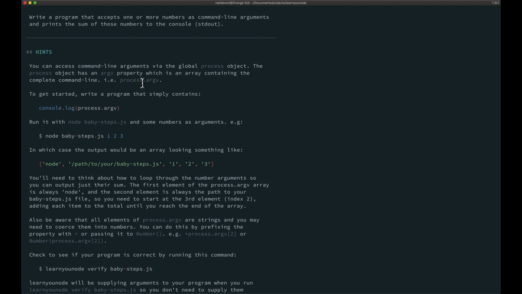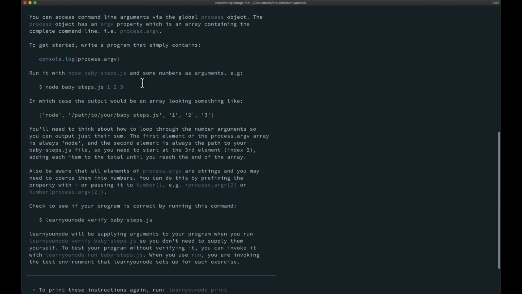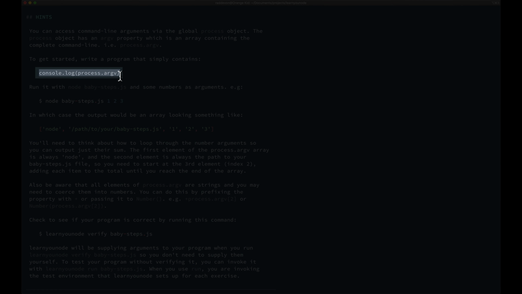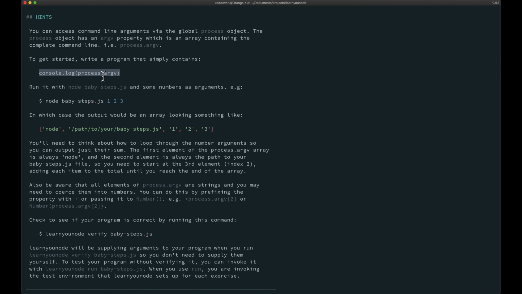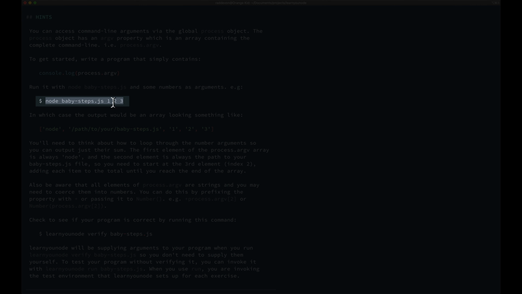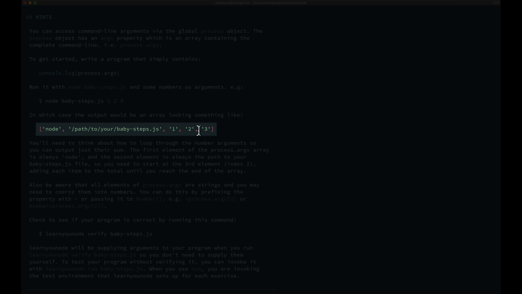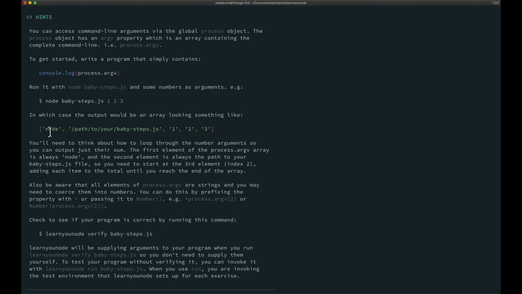Ultimately what we're trying to do again is accept one or more numbers and print the sum. Back here on the hints, they're telling us you can try this to get started. Just log out process.argv, and if you run it like this, passing in 1, 2, and 3, you're going to get this, which looks like an array containing node, the path to your file, and then the arguments 1, 2, and 3.